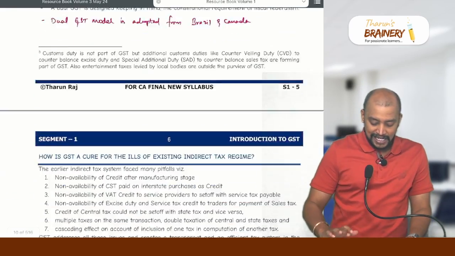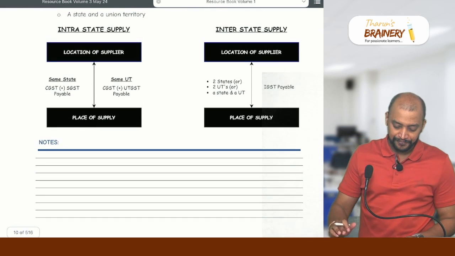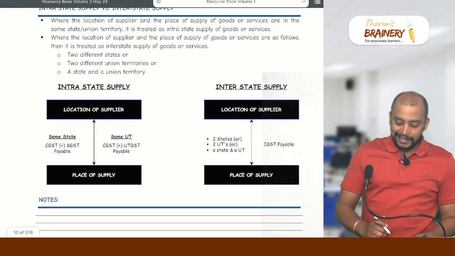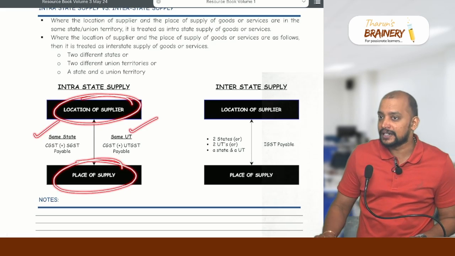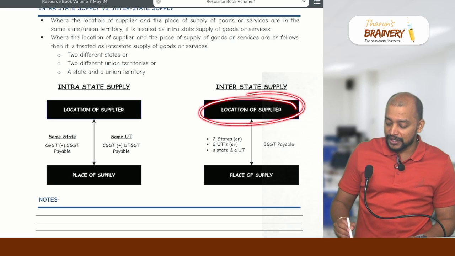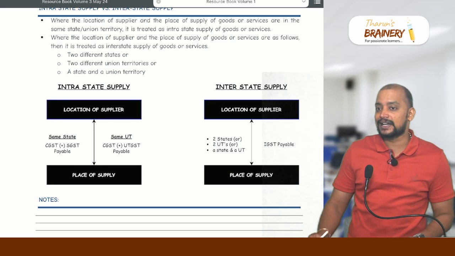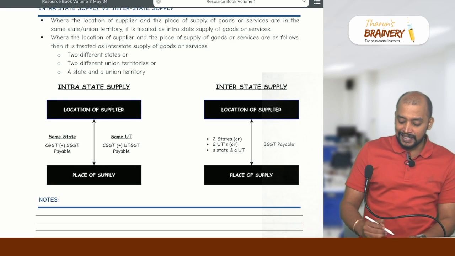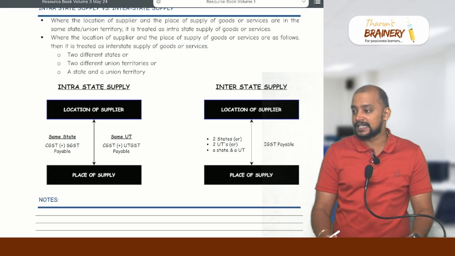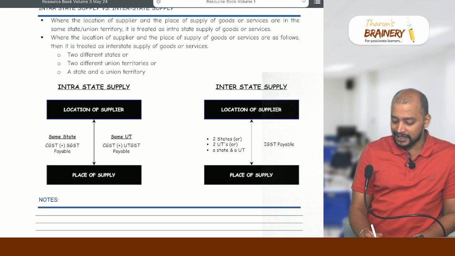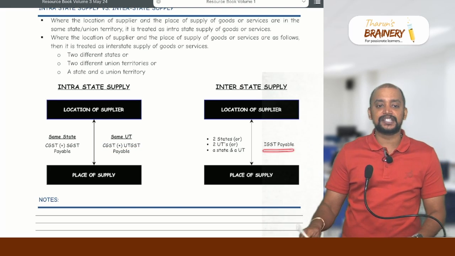Understood? So we have seen intra-state supply, interstate supply. You can see that in the next page. Intrastate supply means location of supplier and place of supply are in the same state or same union territory. Whereas interstate supply means location of supplier and place of supply are in two different states, two different union territories, or a state and a union territory. In case of intrastate supply, if it is in the same state, the type of GST will be CGST and SGST. Within the union territory, CGST and UTGST. Whereas in case of interstate supply, the type of GST will be IGST.